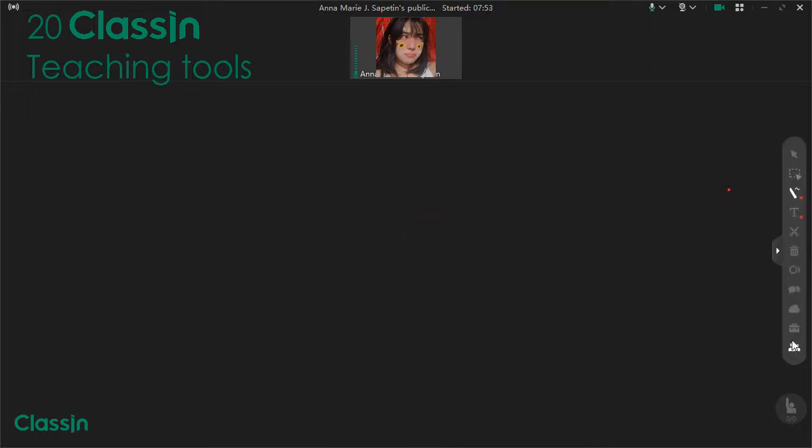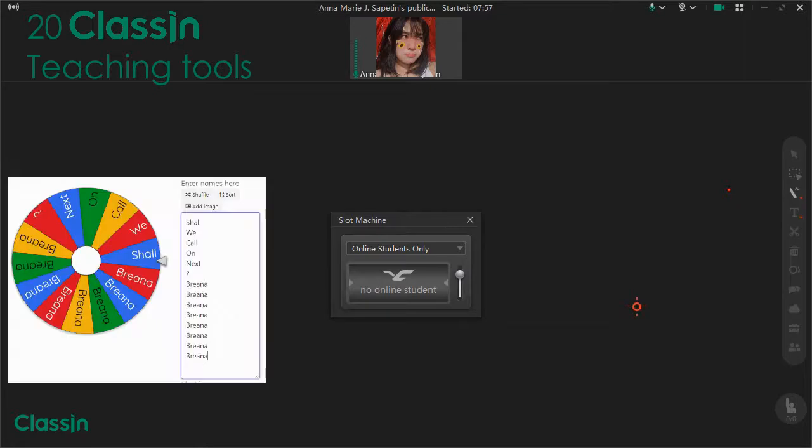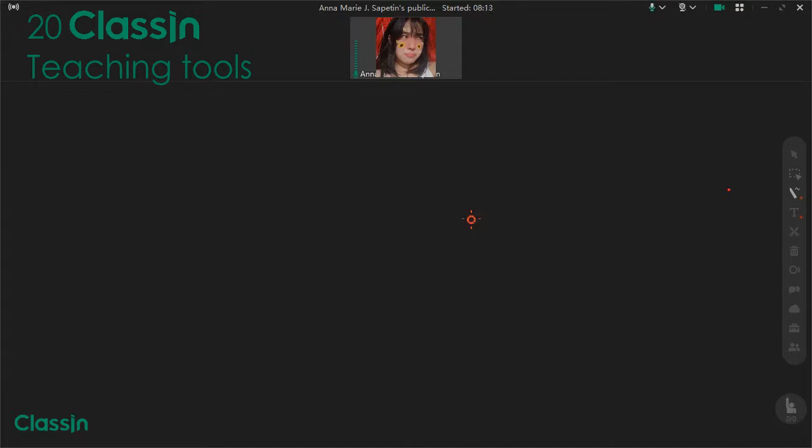And lastly, the slot machine. Slot machine can be used as a group member picker or chooser, since students' or participants' names will be automatically listed in the machine. And you can either choose online students only or all students. And that's all.